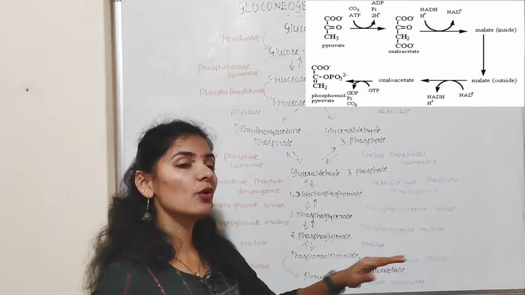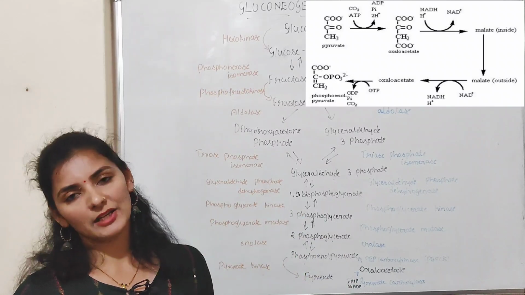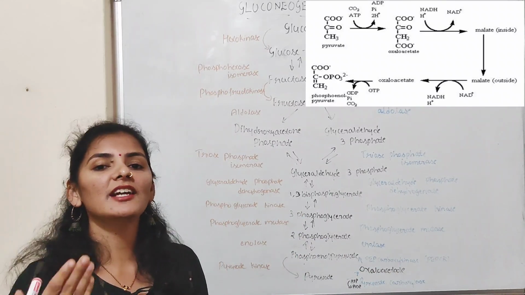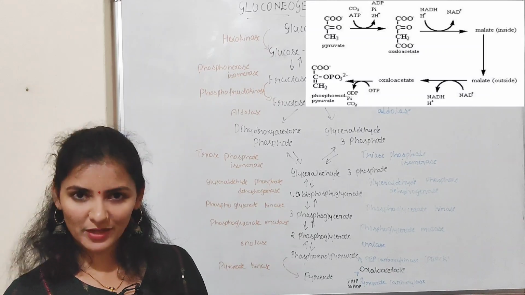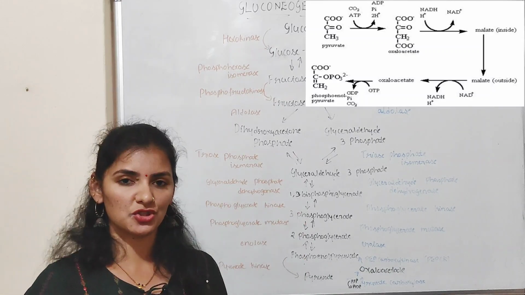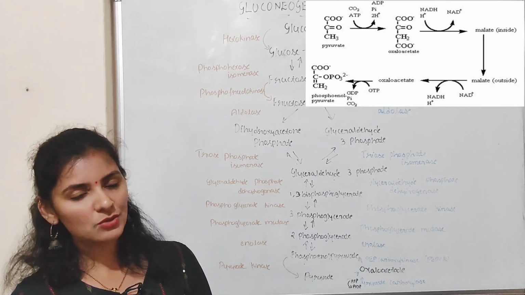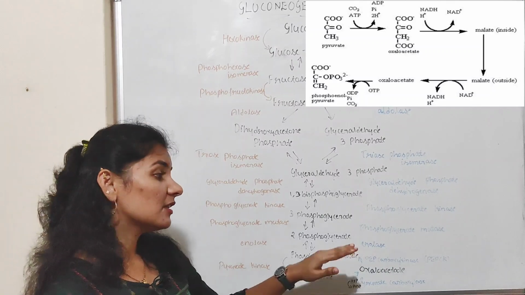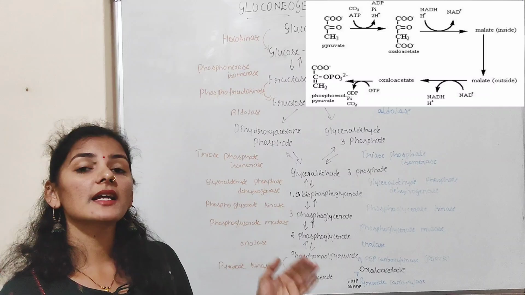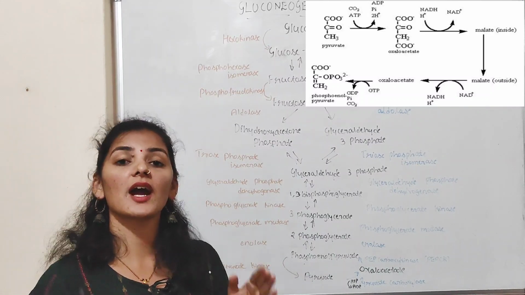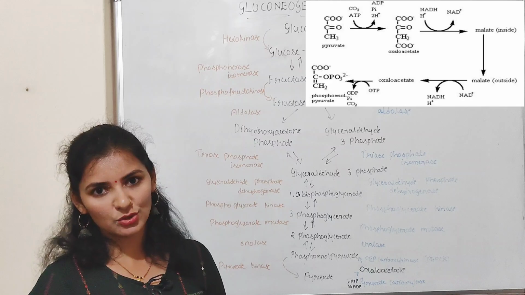Later, this oxaloacetate cannot exit the mitochondria. That's why oxaloacetate is converted into malate in the presence of the enzyme known as malate dehydrogenase, during which two molecules of NADH are oxidized to NAD+. Later, this malate can exit the mitochondria. So, malate exits the mitochondria and enters the cytosol or cytoplasm.